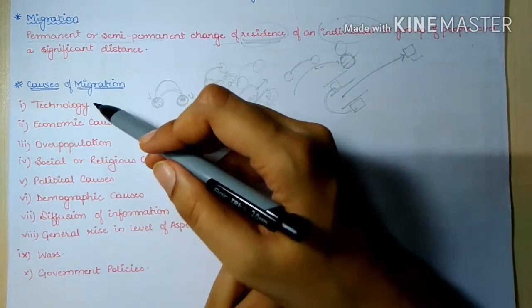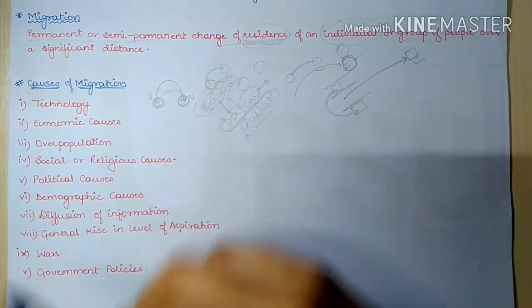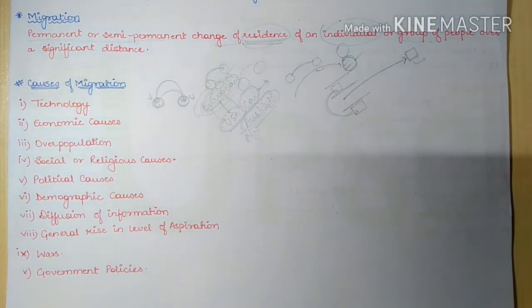So this is our technological cause. Next is our economic cause. Now, the prime motive of migration in today's scenario is seen as economy. Man requires land, or some sort of economic activities, for its survival.